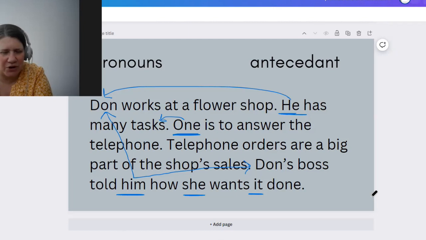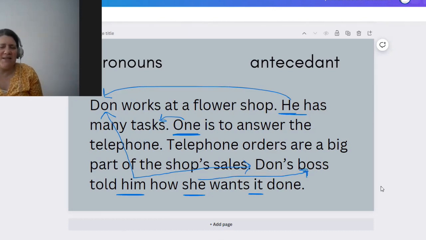What's the she referring to? And now we know something that we didn't know before. She is referring to the boss. The boss is female. Don's boss is a woman. Don's boss told him how she wants it done. What is the it referring to? It is referring to the telephone orders. Okay?